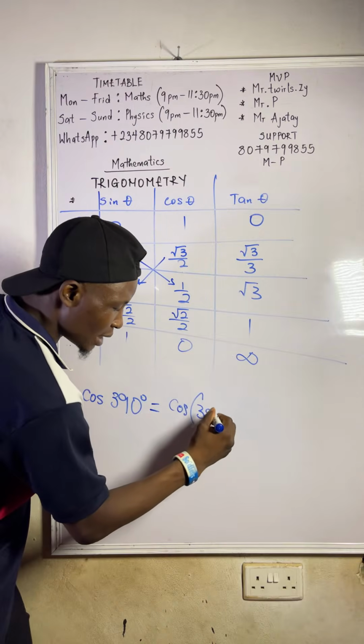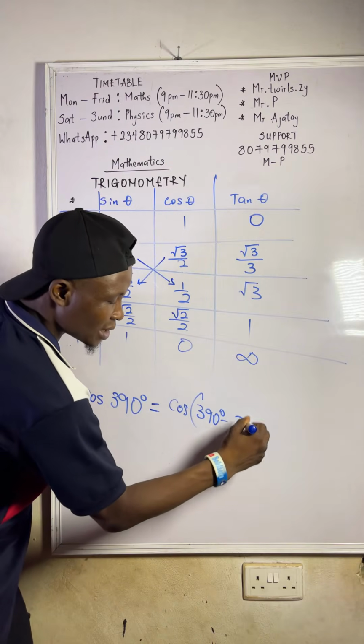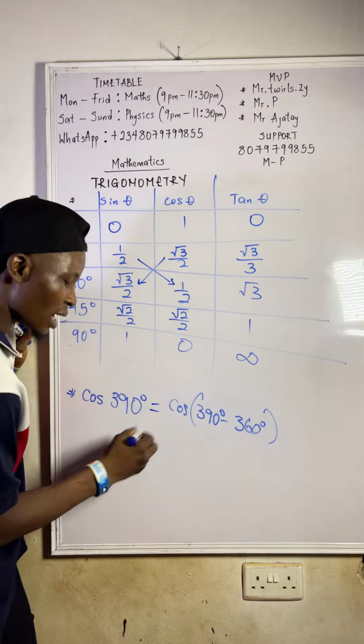The angle is 390 degree, so you keep on subtracting 360 from it till you have an angle that falls on a quadrant.